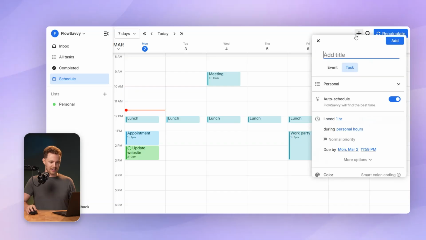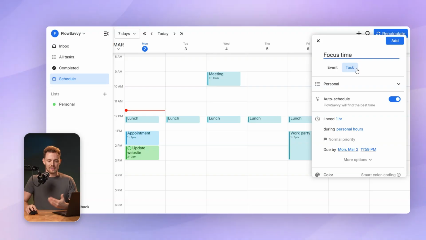All right, let's add our next task. I'm going to add some focus time, and I'll go through some of the other options here. So at the top, you've got event and task. An event is just a regular event in your calendar, just like your other events from Google, Outlook, and iCloud. It's not necessarily something you would put on a to-do list or mark complete. But a task is something you would put on a to-do list and you can mark it complete. And in FlowSavvy, tasks are the things you can auto schedule. So we'll leave this one as a task for now.